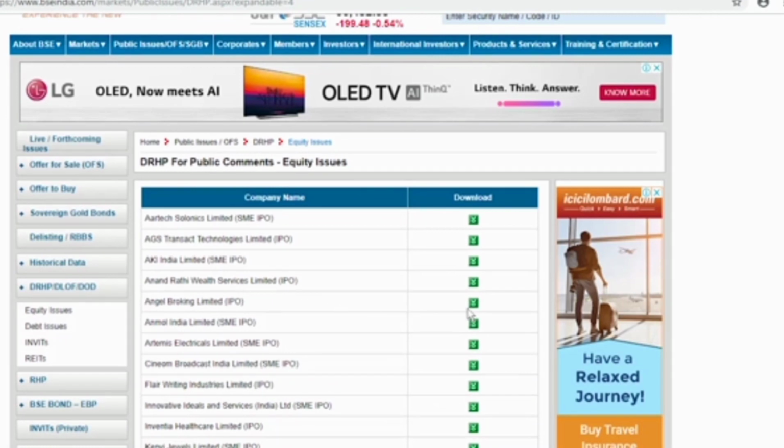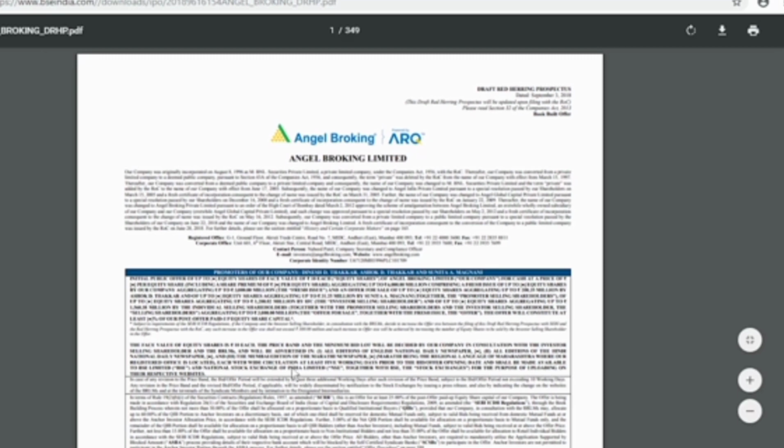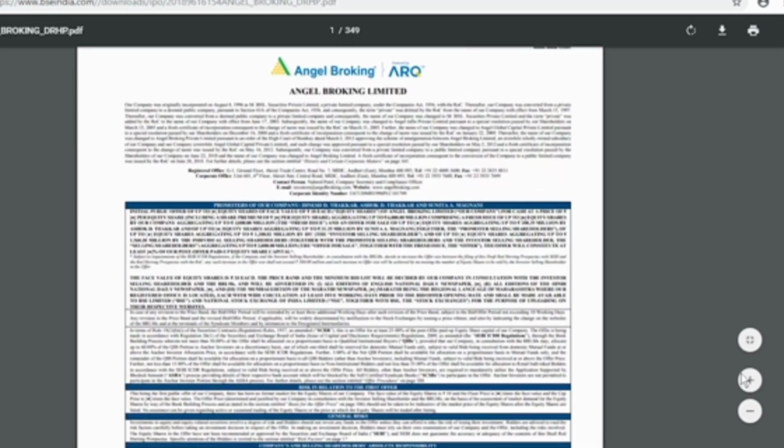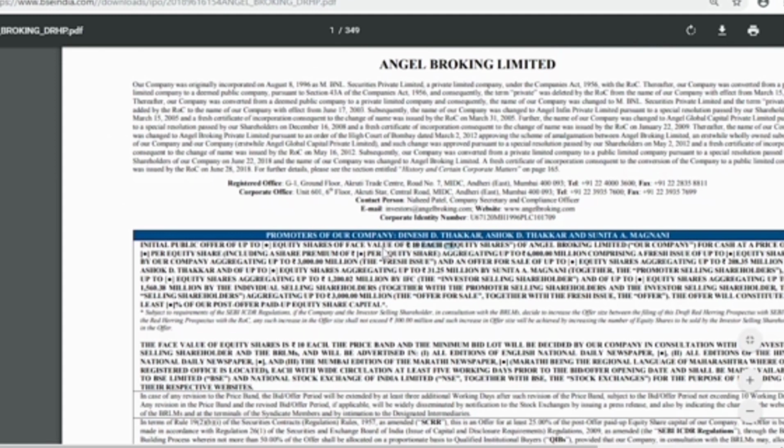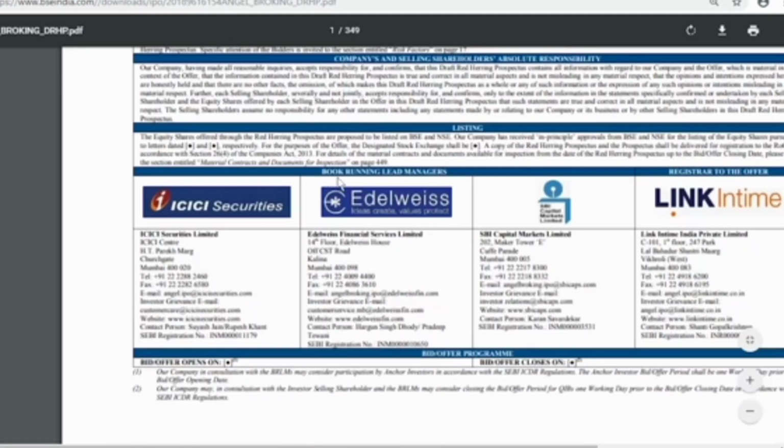Now if you click on Angel Broking Limited, we see a prospectus opens up. It contains all the different details about the company. For instance, a face value of 10 rupees each. Then its book running lead managers are ICICI Securities, Edelweiss, SBI Capital Markets, Link Intime.